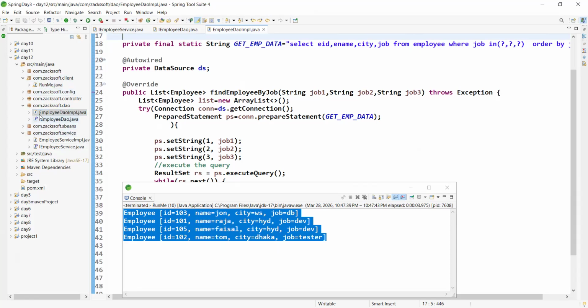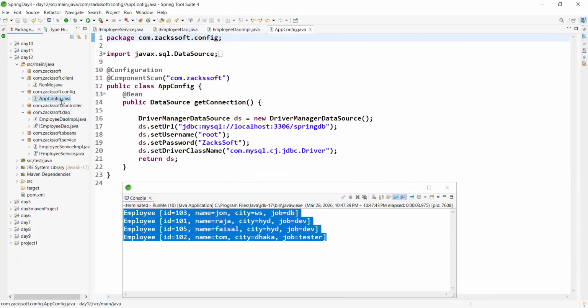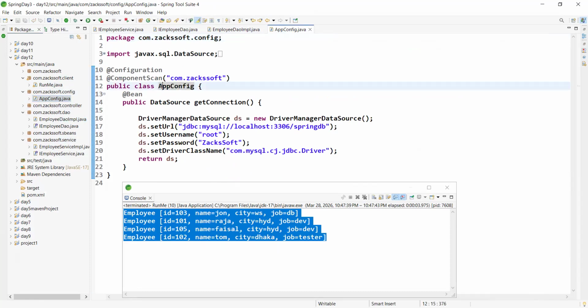Why are we creating the configuration? Can you observe, public class AppConfig or DatabaseConfig, any name is perfectly fine, boss. What is the purpose? This class is the configuration class, right? Configuration class means what?